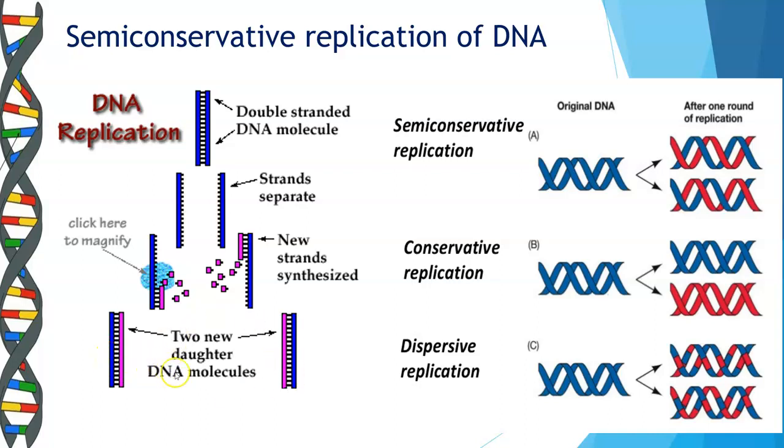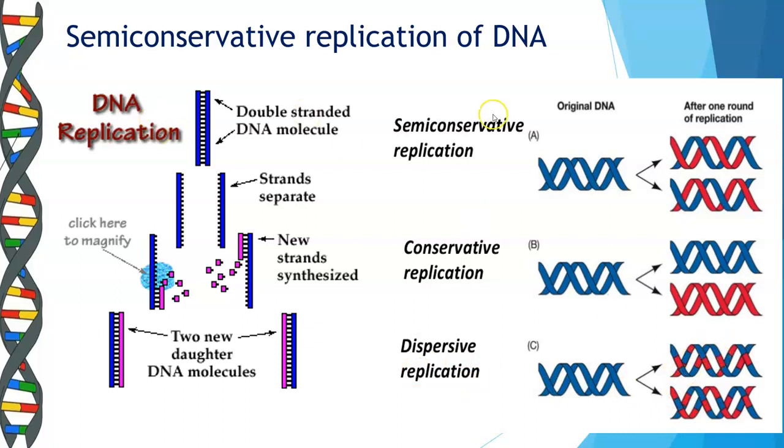So what happens in this case is half of the original DNA is present and a part of it is a new strand. This process is called semi-conservative replication. We also have other types of replication. One is conservative replication, where you have completely two different strands that are getting formed.